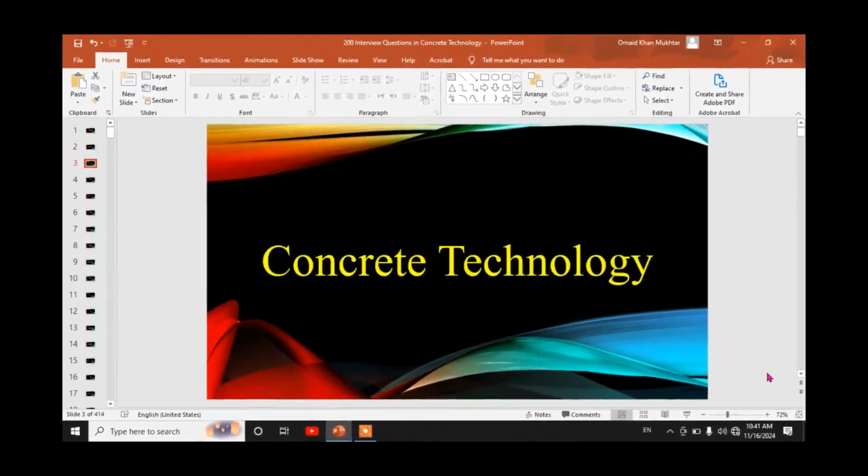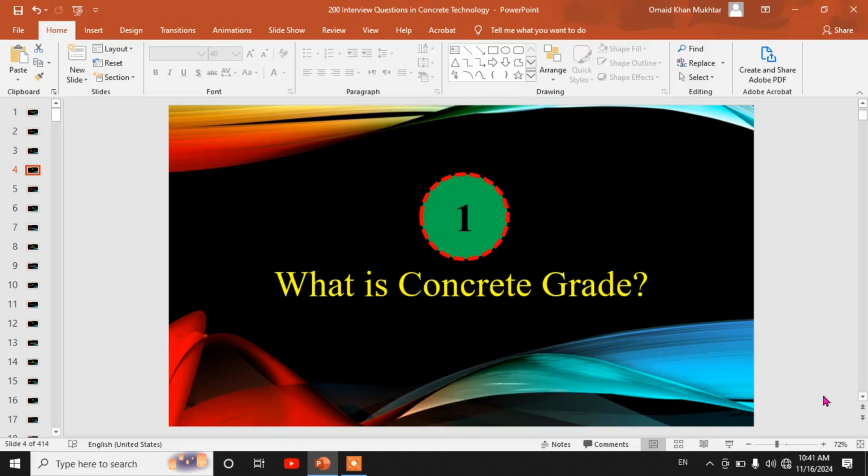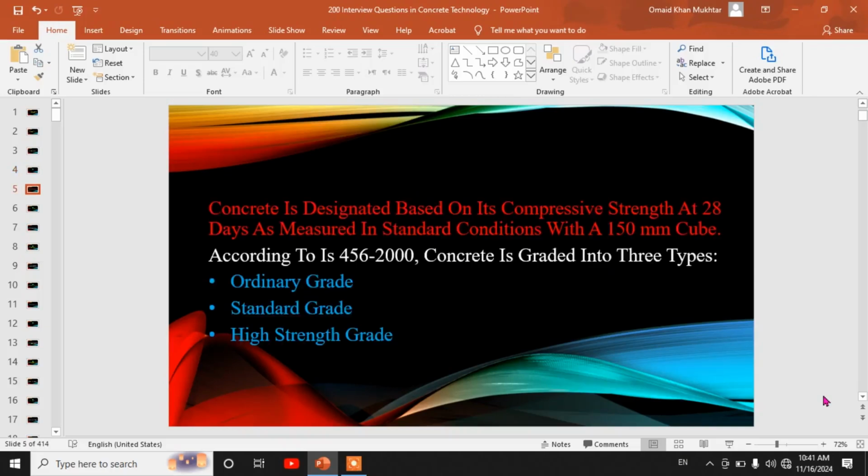First part, concrete technology. First, what is concrete grade? Concrete is designated based on its compressive strength at 28 days as measured in standard conditions with a 150 mm cube. According to IS, concrete is graded into three types: ordinary grade, standard grade, high strength grade.